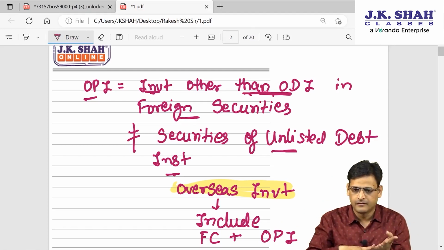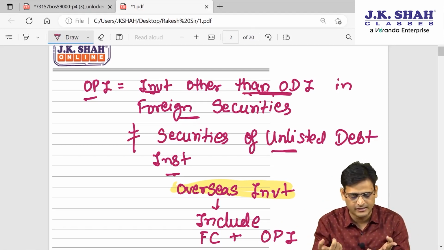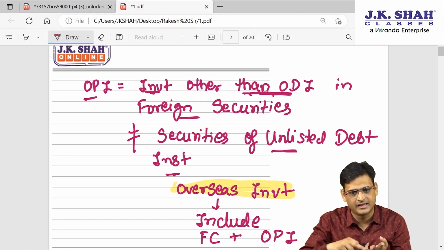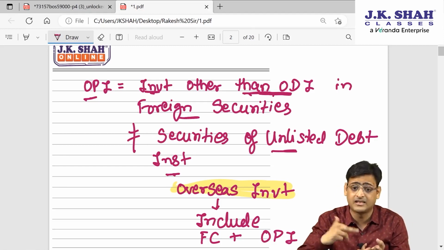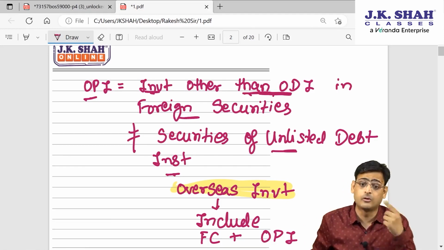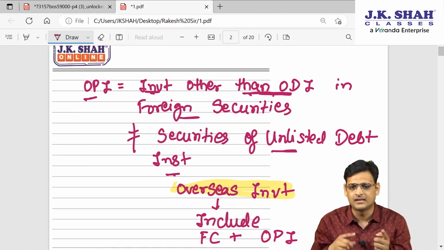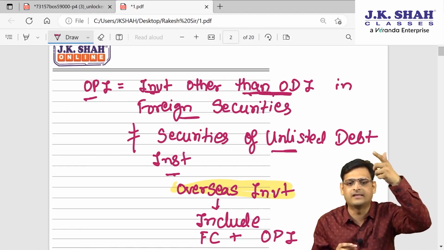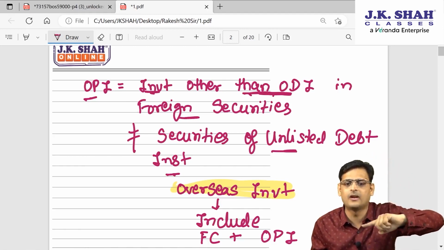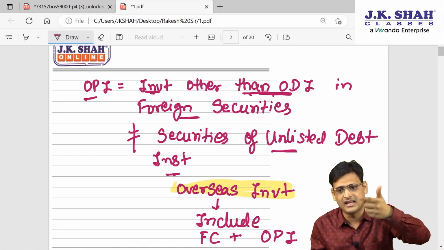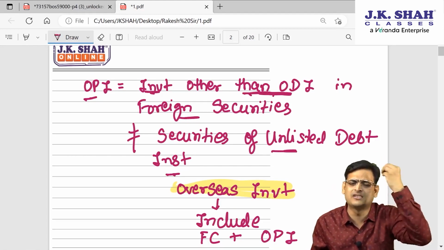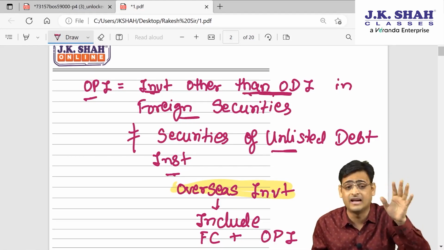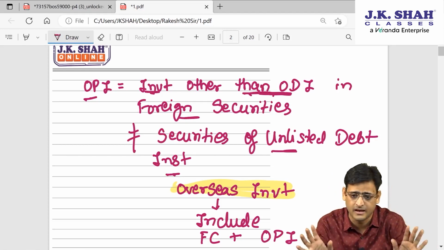So what is ODI? First, an unlisted entity you invest in, or a listed entity with 10% or more, or less than 10% but with control of that listed foreign entity, or subscriber of memorandum. And what is OPI? Whatever investment you are doing in foreign security, if it does not fall as ODI, it will fall as OPI. But if you are making an investment in an unlisted debt instrument, it is always treated as ODI, not OPI.